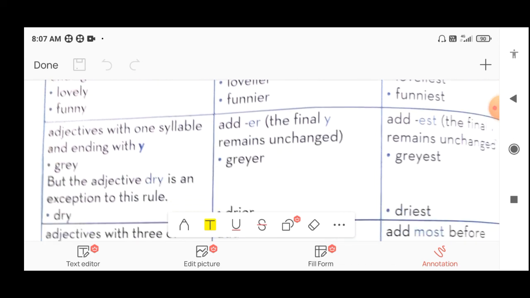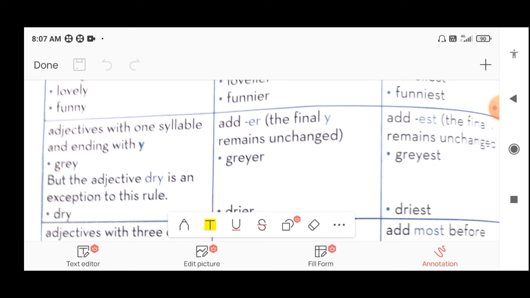Now adjectives with one syllable ending with y. Grey, that is one syllable and the last letter is y. But here we do not cut out the y, we have to add er after y. So grey, greyer. And in the same way in the superlative also we have to add est, that is called greyest. Grey, greyer, greyest.